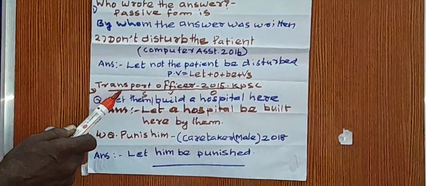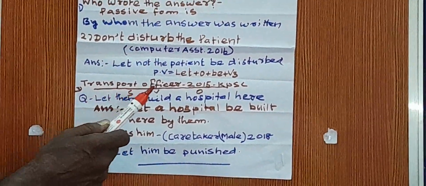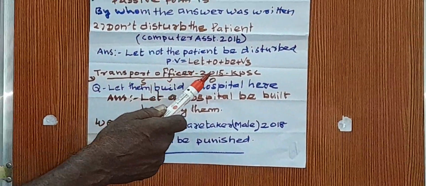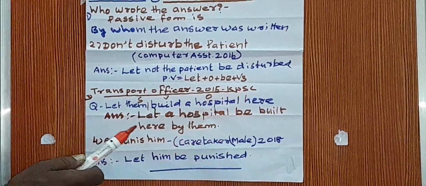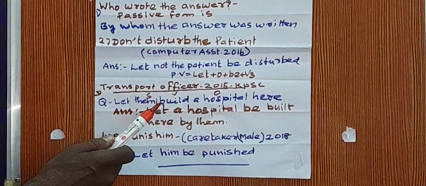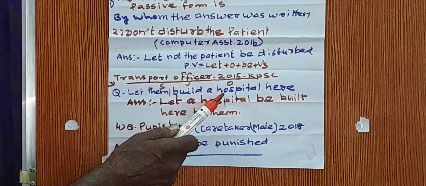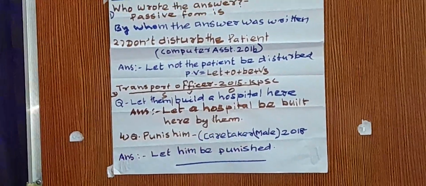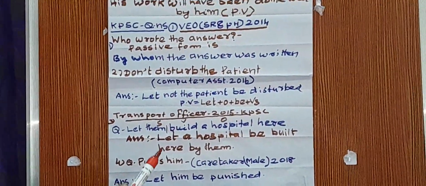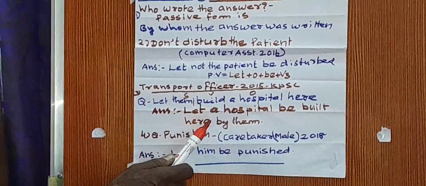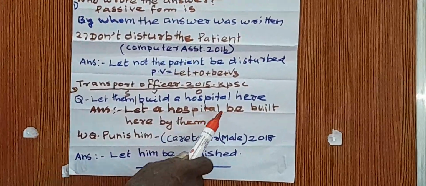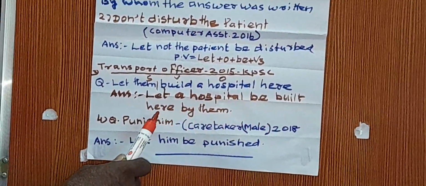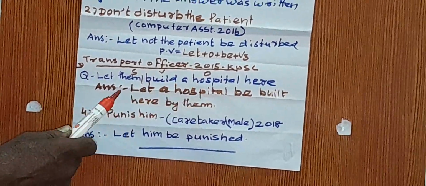Then, Transport Officer Test 2015 Kerala PSC: Let them build a hospital here. Here, let a hospital be built here by them.